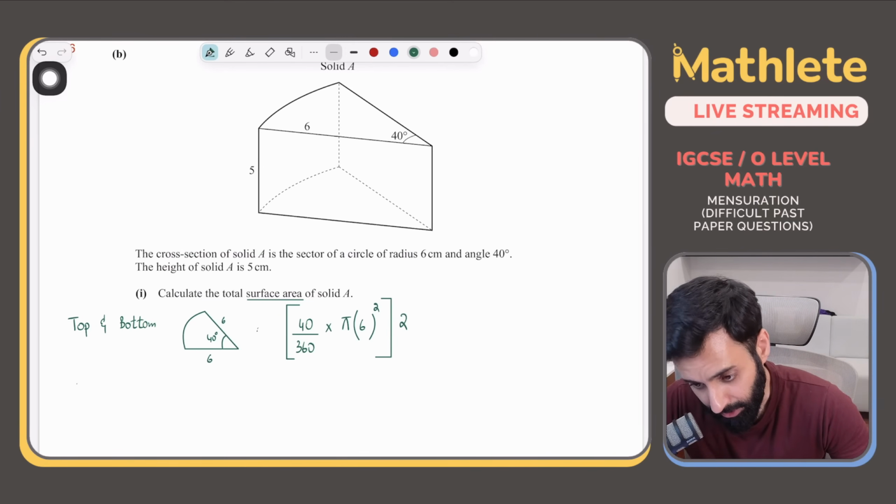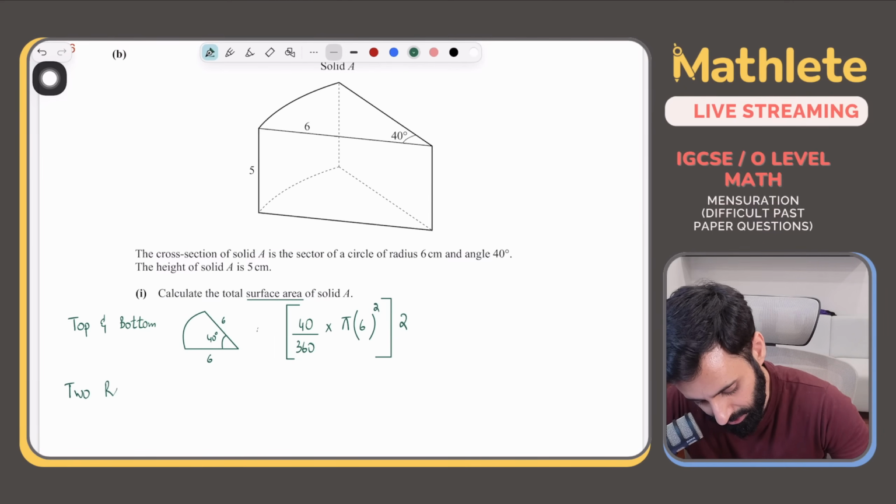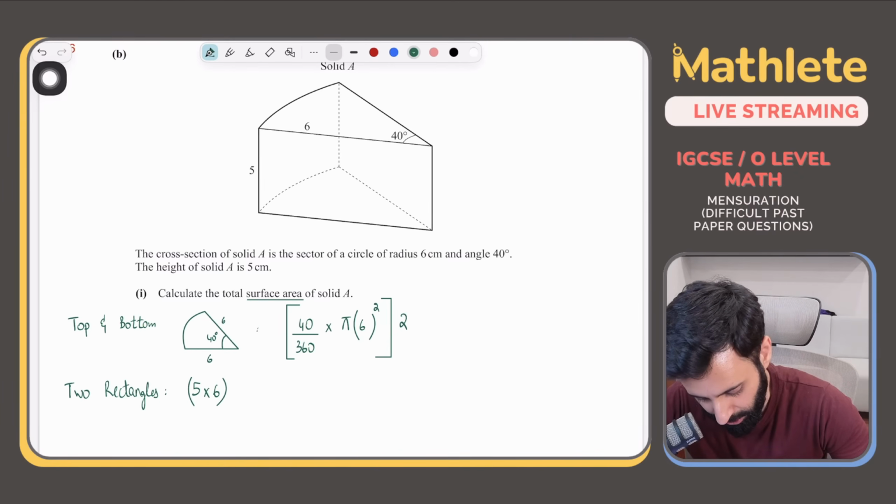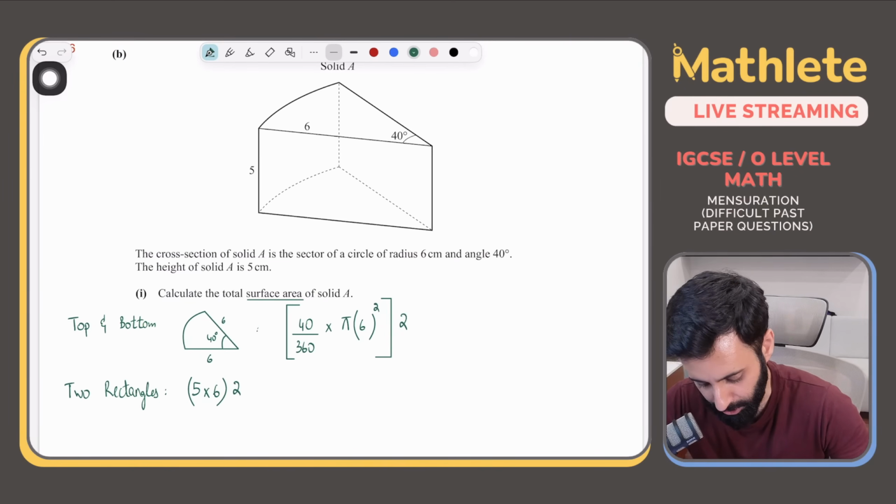Okay. Then let's calculate the area of the rectangles. So we have 2 rectangles. Let's calculate their area. So the 2 rectangles will have area 5 times 6 and then we'll multiply it by 2. Okay, I'll give you an alternative method for this as well. Remind me to do that.